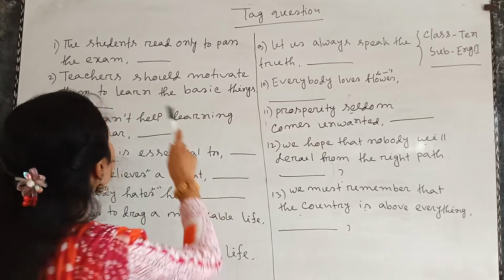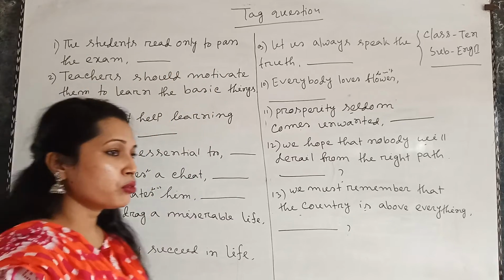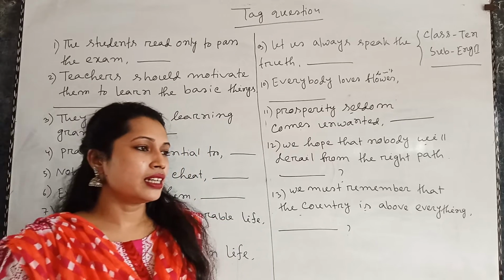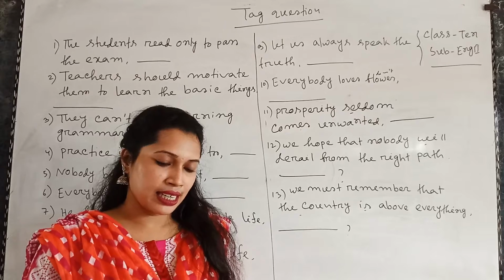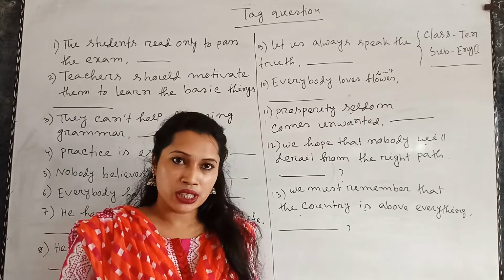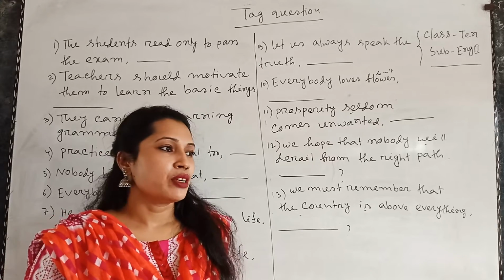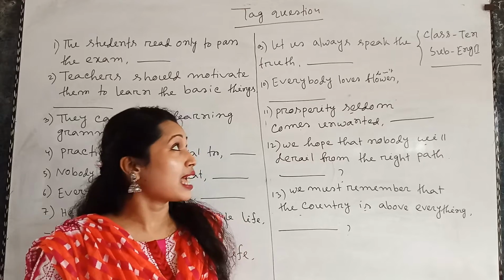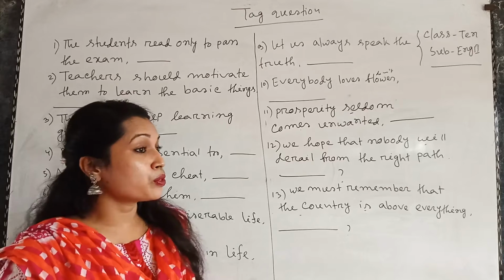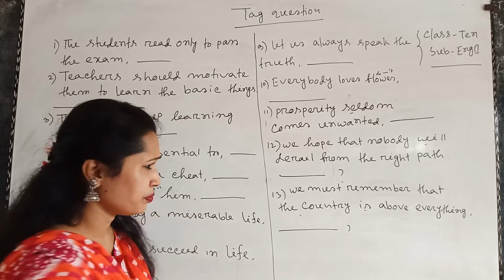The first example is: The students read only to pass the exam. According to the rules of tag question, at first we have to identify whether there is any auxiliary verb in the statement. If there is no auxiliary verb in the statement, then there must be a main verb. So we have to work with the example using the main verb.